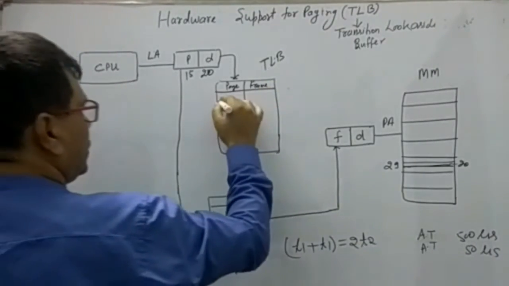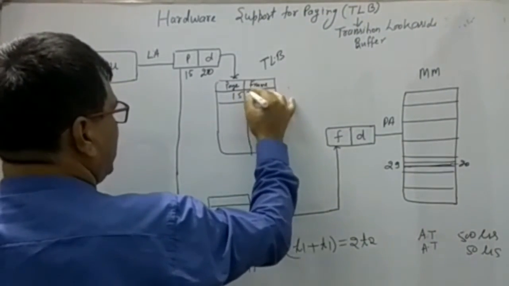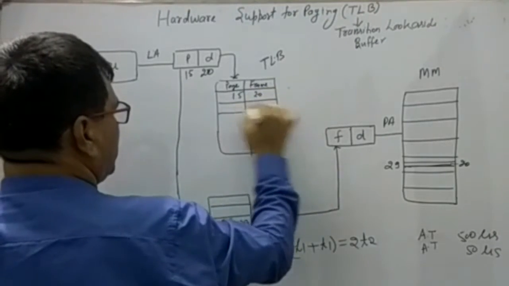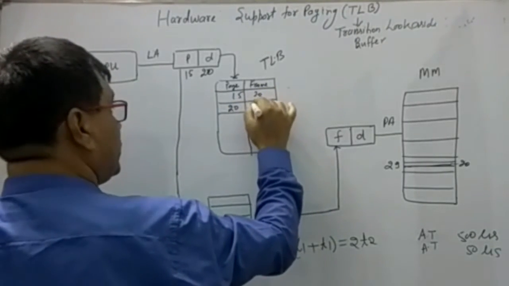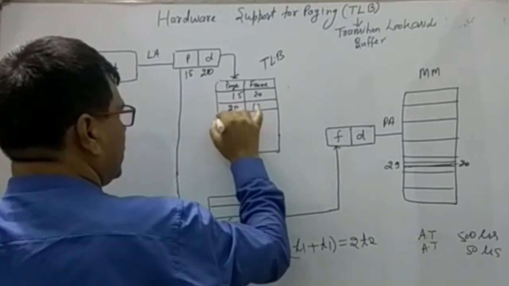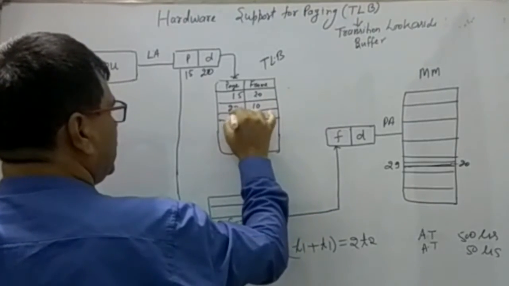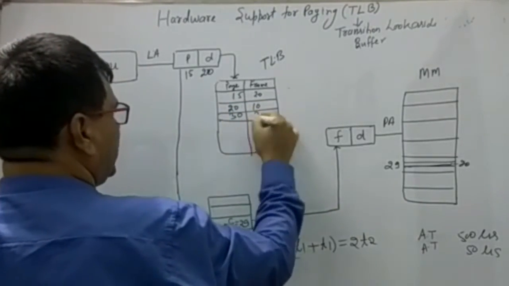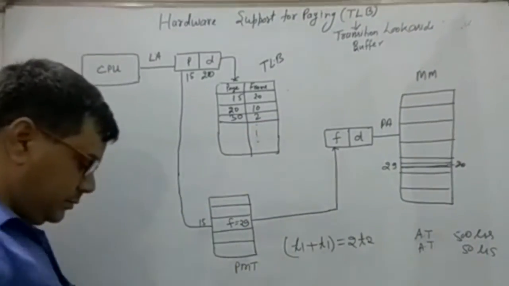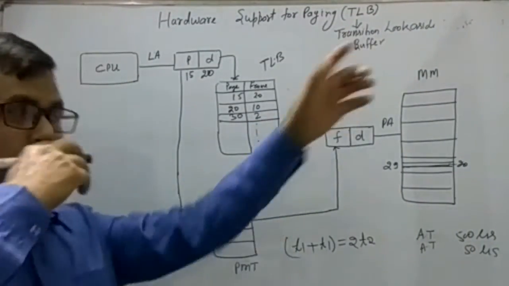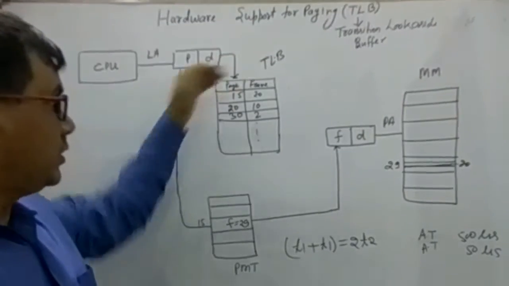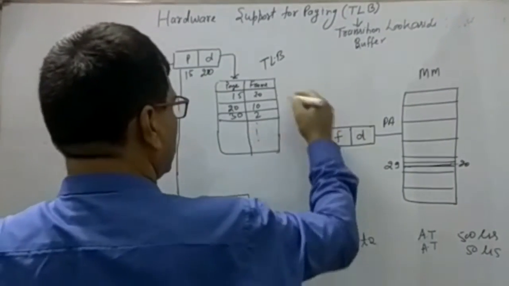For example, page number 15, frame number 20; page number 20, frame number 10; page number 30, page number 2, and so on. There may be many entries. So first of all, these entries will be filled here.